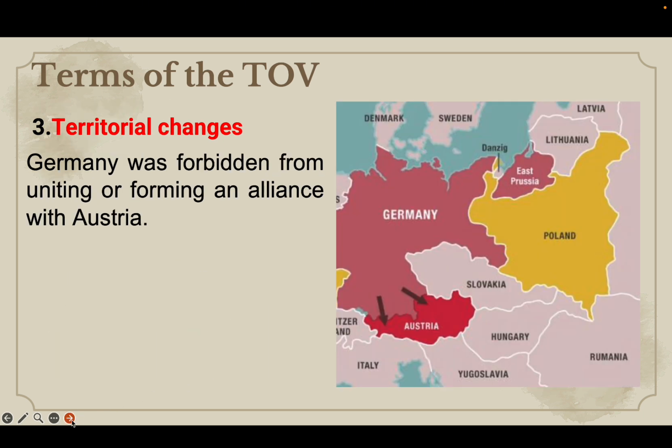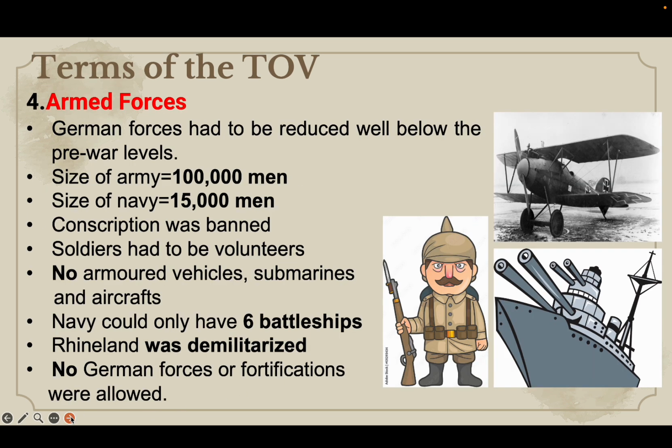Okay, there were other demands made upon Germany. Germany could not form an alliance with its former ally Austria. Now, in terms of its military, the military had been a source of German pride. Okay, it had the strongest army prior to the start of World War One. Now, the Allied powers felt that Germany's strength was one of the reasons that had led to a prolonged war.